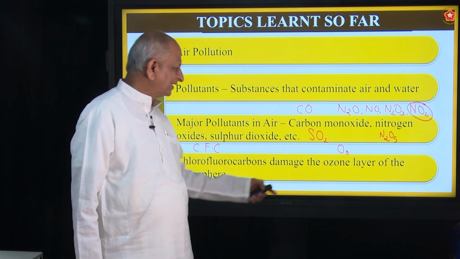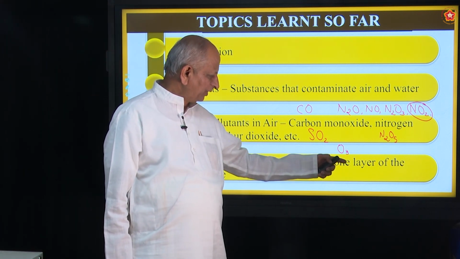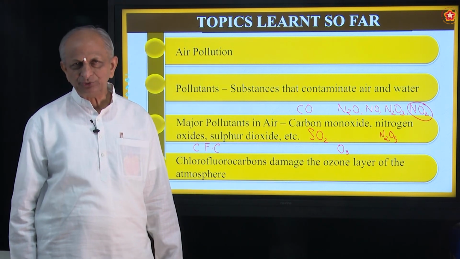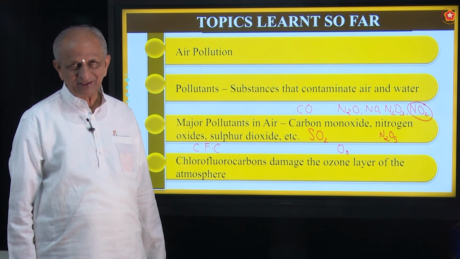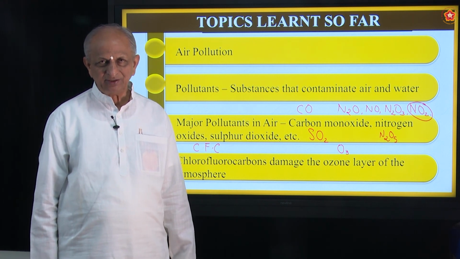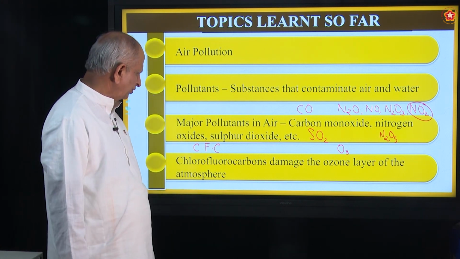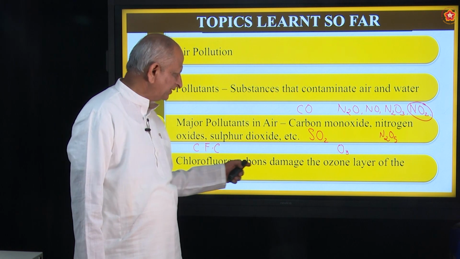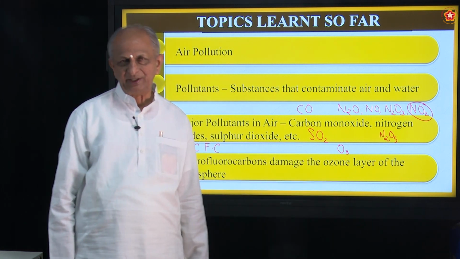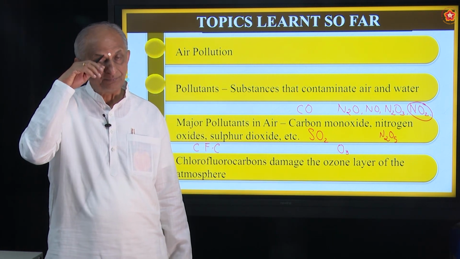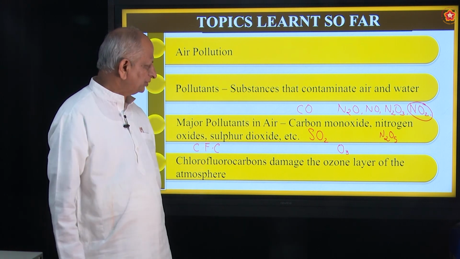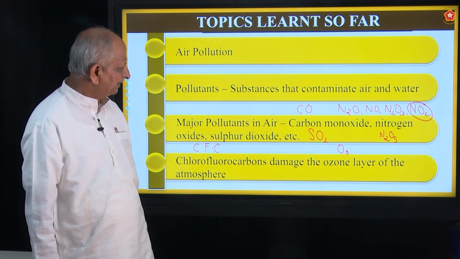And nowadays there is a hole formed in this ozone layer leading to certain diseases like cancer, skin diseases and so on. So, these chlorofluorocarbons damage this ozone layer. That is how the holes are formed. These are the things we have already studied in the previous class.